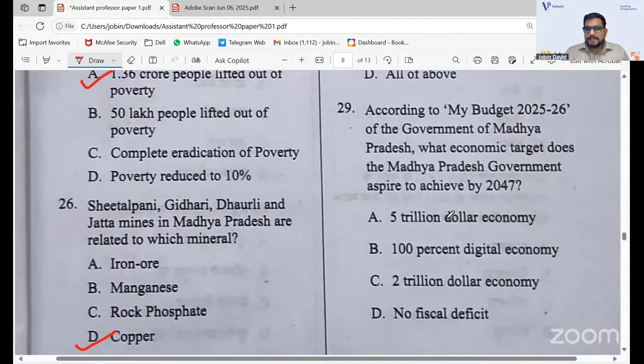So, the 29th question. According to the My Budget 2025-26 of the Government of Madhya Pradesh, what economic target does the Madhya Pradesh government aspire to achieve by 2047? A $5 trillion economy, a 100% digital economy, a $2 trillion economy, or no fiscal deficit. Here, by 2047, the My Budget 2025-26 aims for a $2 trillion economy, which is the right answer. 29C, $2 trillion economy.